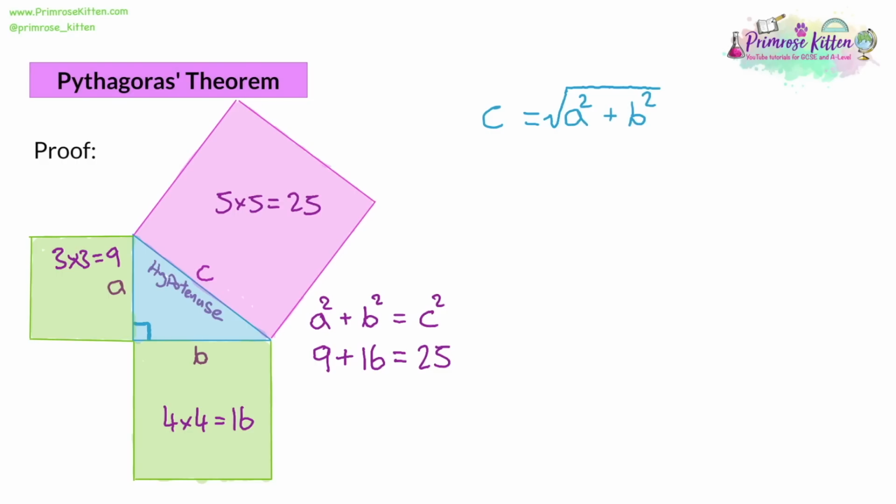So that's how we find a missing side C. That's the hypotenuse, the longest side. Now, what if we wanted to find a short side? What would we do? Well, we can rearrange the equation.